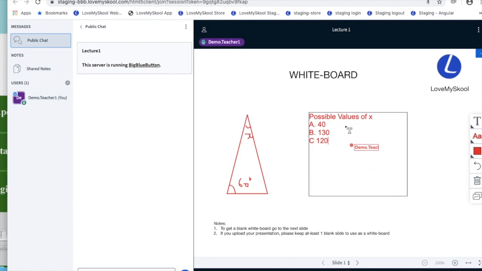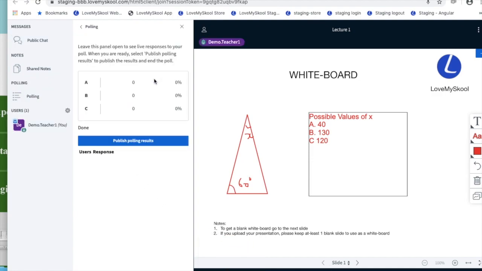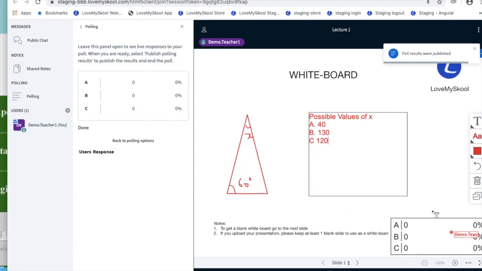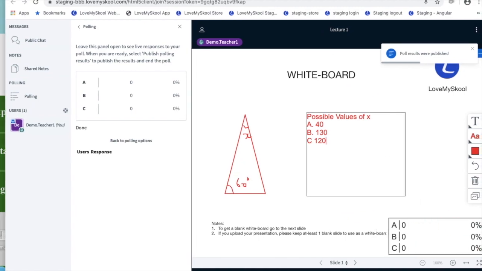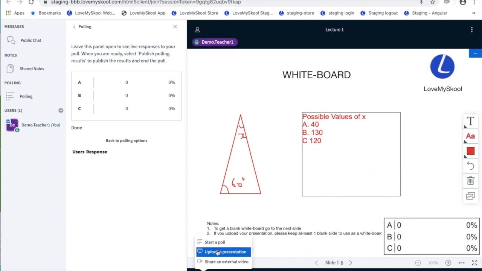Now I can either start asking people to reply with which option they think, or to make it easier I can go to actions and start a poll. I can start a poll with A, B, C options, and now every user will see this poll and they can give their option. Right now there is no teacher, no student logged in, so there is no one replying. But once they have replied, I can even publish the poll right here. I can add my own presentation if I want to.